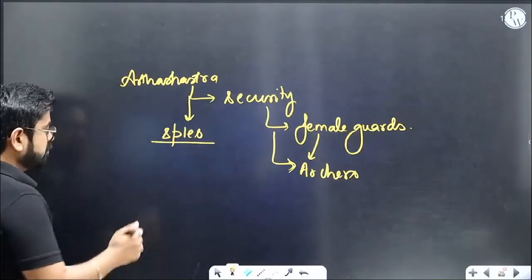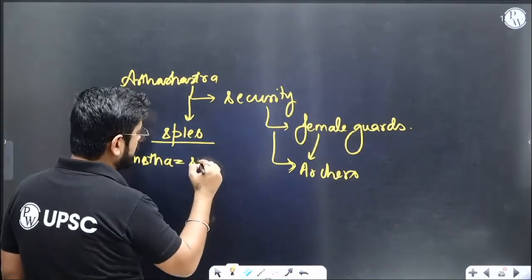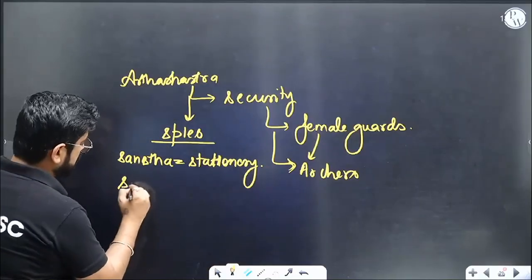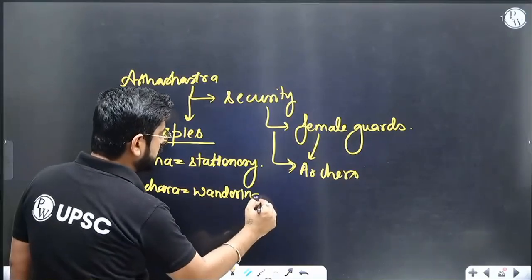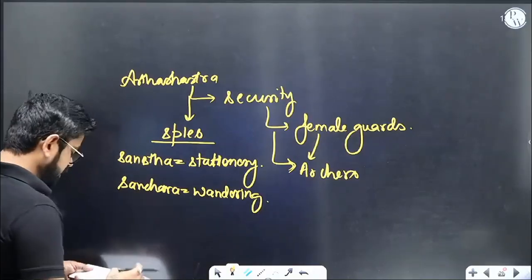So we also see a system of spies. For example, Sanstha. Sanstha are technically stationary spies, somebody posted somewhere. Stationary. And then there are Sanchara. Sanchara are technically wandering spies, they are moving, wandering. Sanstha means Sansthapak, station, so stationary. Sanchara is wandering. So there are multiple types of spies. Then there are more names: Pati Vedikas, Pulisani.